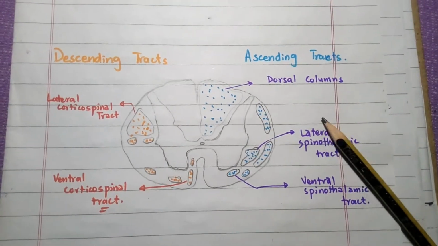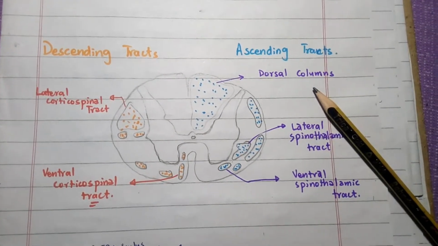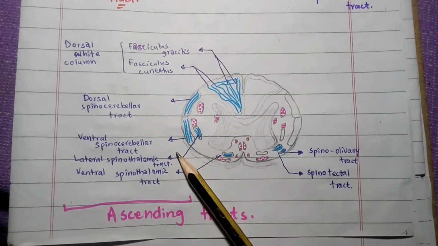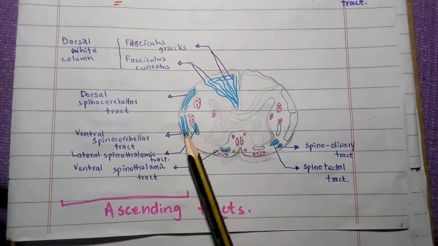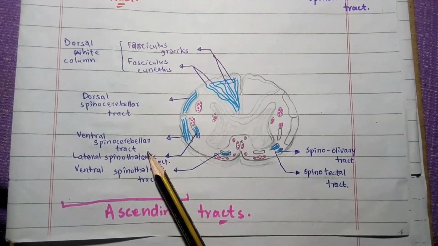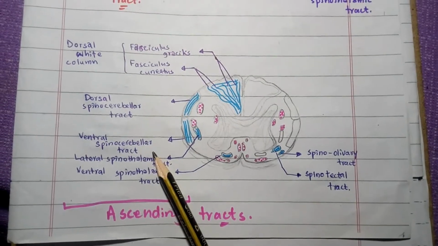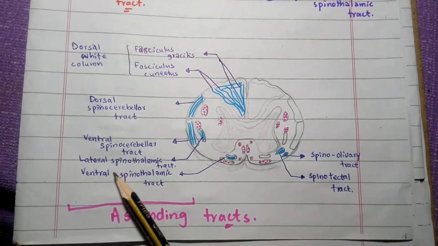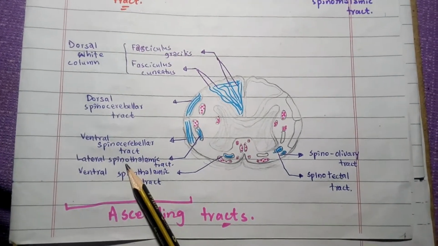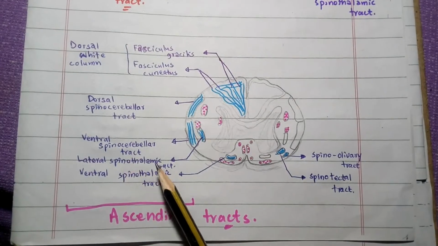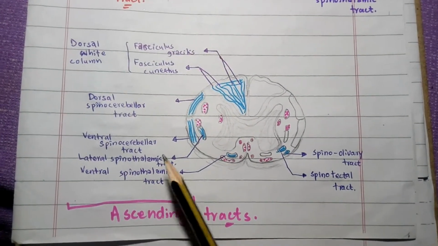In this video I'll talk about the ascending tracts, which you can see in this diagram. These are the tracts that ascend toward the higher brain center, which may be the cerebral cortex. They are sensory in nature, as they carry sensation from the periphery. There are different ascending tracts present in the white matter of the spinal cord.